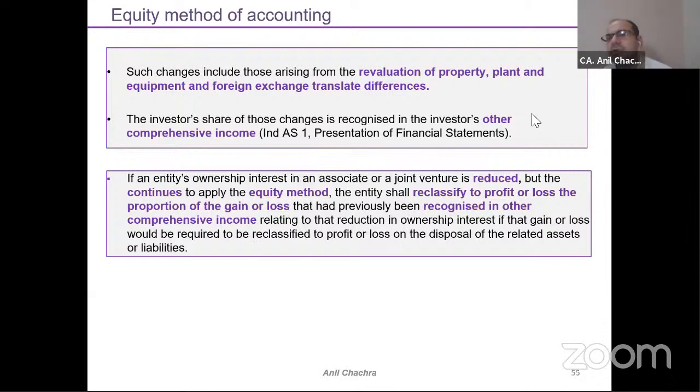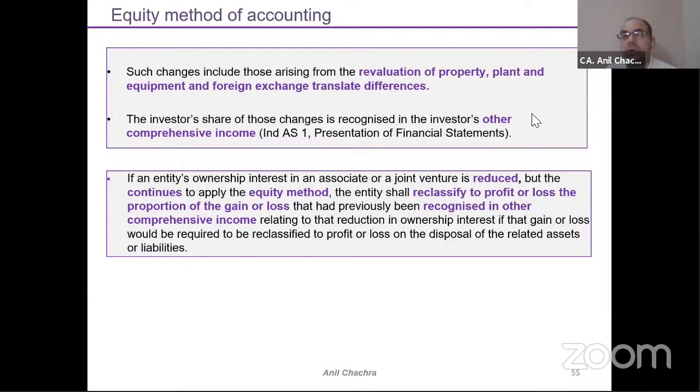The standard says that in an impractical scenario, meaning if it is impracticable to translate the associate's accounting into your parent accounting, that is allowed, right? That is allowed. Otherwise, whatever policy the parent chooses, the same will be applied by the associate as well.